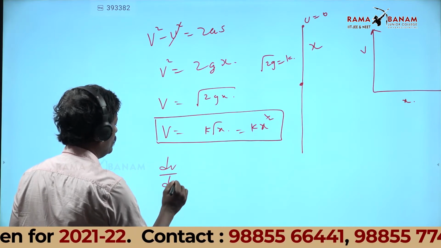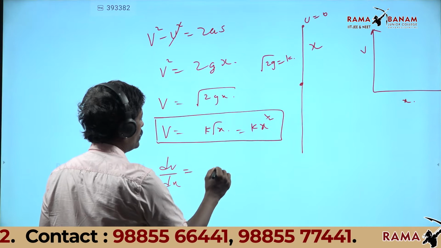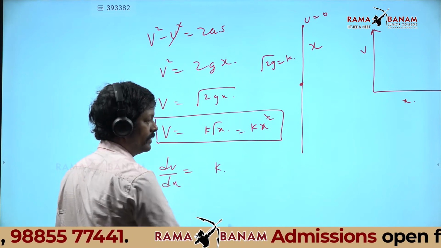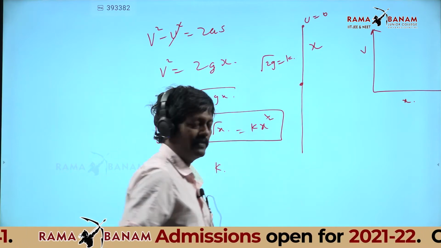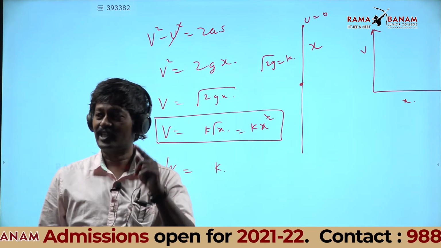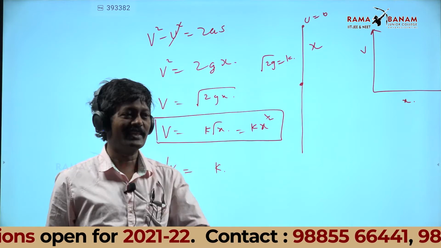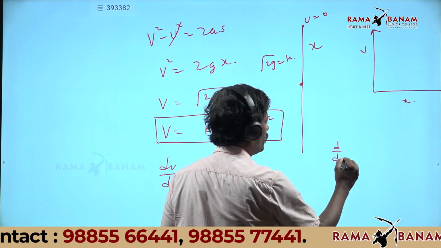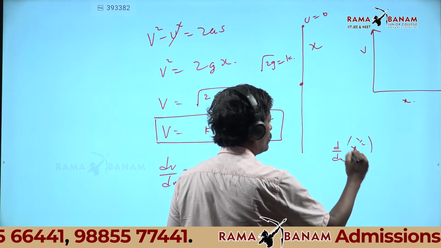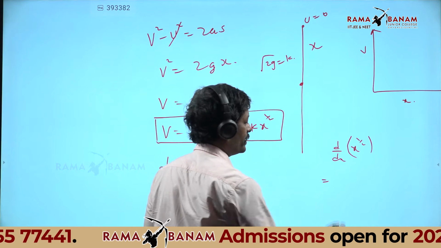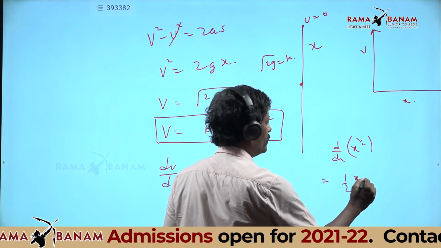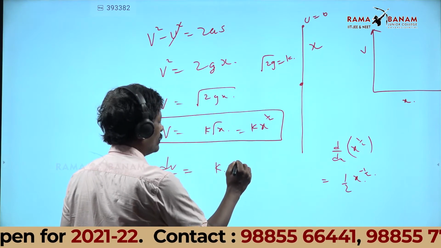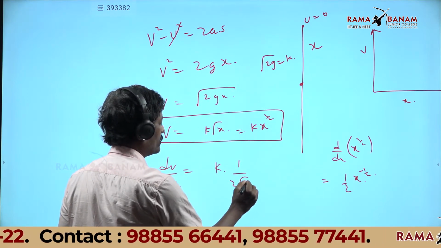I used the integration formula while differentiating, no? So k root x. Why? x power n plus 1 by n plus 1 is for integration. For the derivative, d by dx of x power 1 by 2 is n x power n minus 1, with n equal to half. That is 1 by 2 root x.